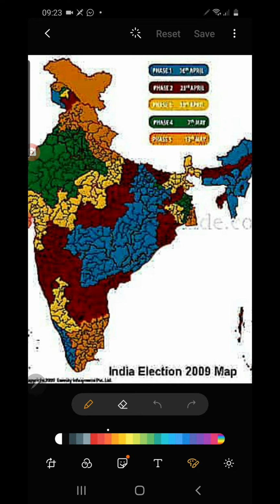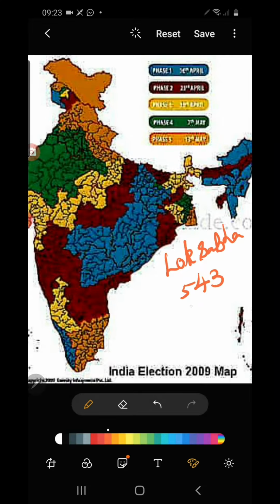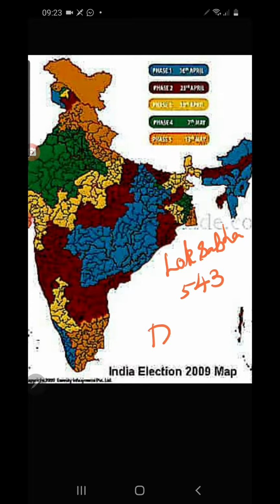So all the people, the voters, cast their vote to choose the representatives to the Lok Sabha. There are 543 seats in Lok Sabha. So all 543 constituencies are set up in our country, and the election is held. So 543 members are directly elected. People are directly casting the vote for the members of Lok Sabha. So we can call the Lok Sabha election the direct election. Is it clear for you?